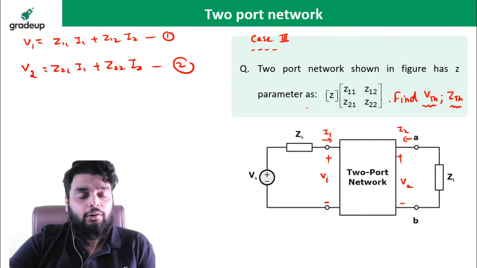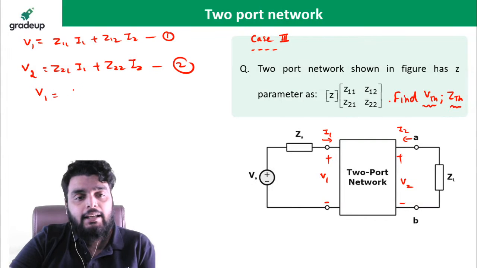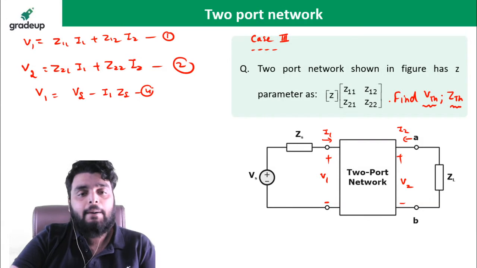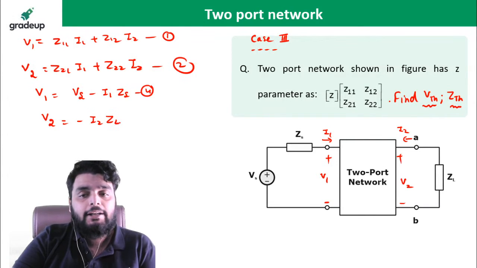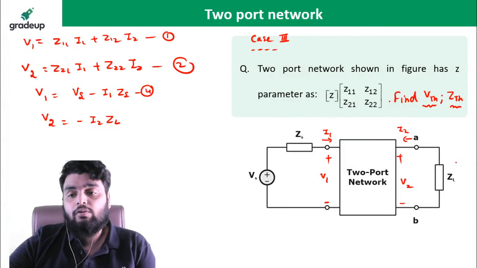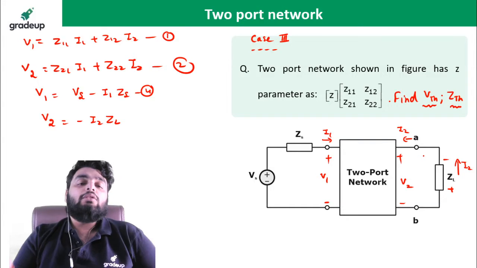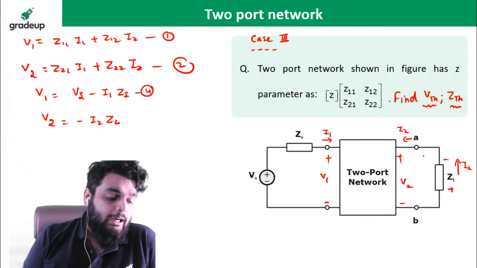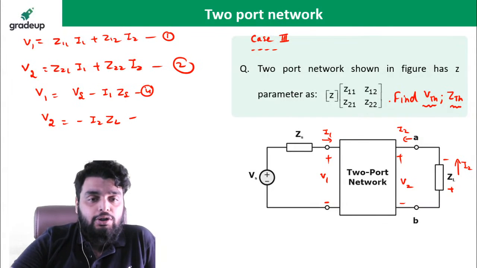These two equations are already given and the remaining equations are: I can write V1 is equal to Vs minus I1 Zs. If I apply KVL here, this will be V1. And V2 is equal to minus I2 times ZL. Now why minus? Because you can see a current is flowing in this direction. It is plus, it is minus. So negative polarity, or you can say opposite polarity. Fine. This is equation 3, sorry, this is equation 4. Now I need to find out the VTH first.